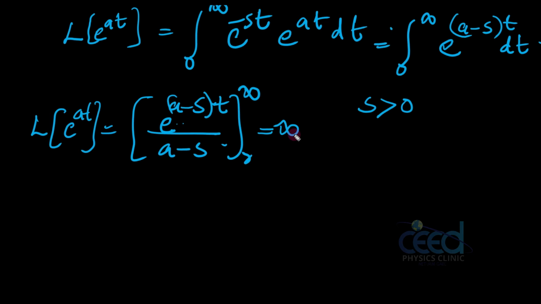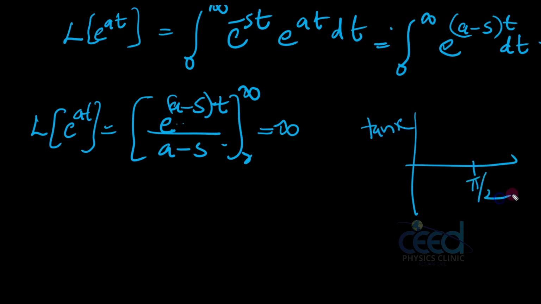For example, we can take an example of a divergent function. Suppose you draw the tan x graph. Here f of x is equal to tan x and here is pi by 2. So the tan x value is increasing, tan 0 is 0, tan 45 is 1. What is tan pi by 2? Tan pi by 2 is infinity, so it will go to infinity. That means it is divergent.